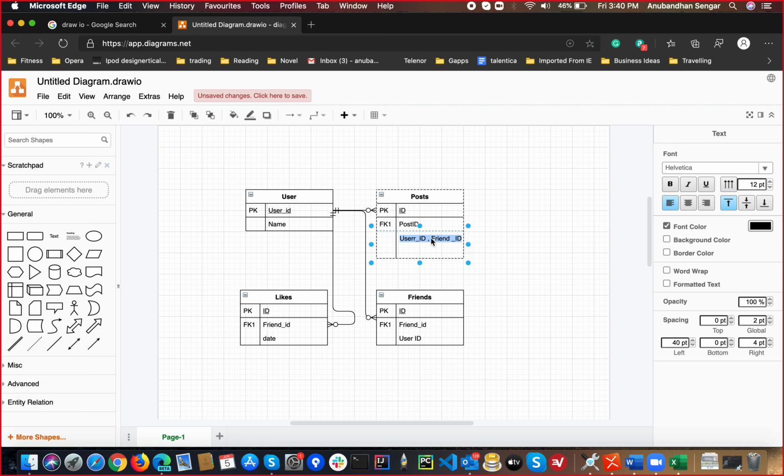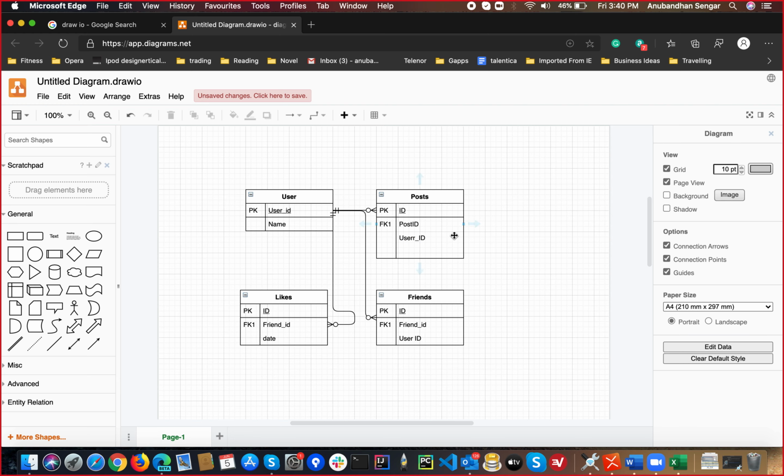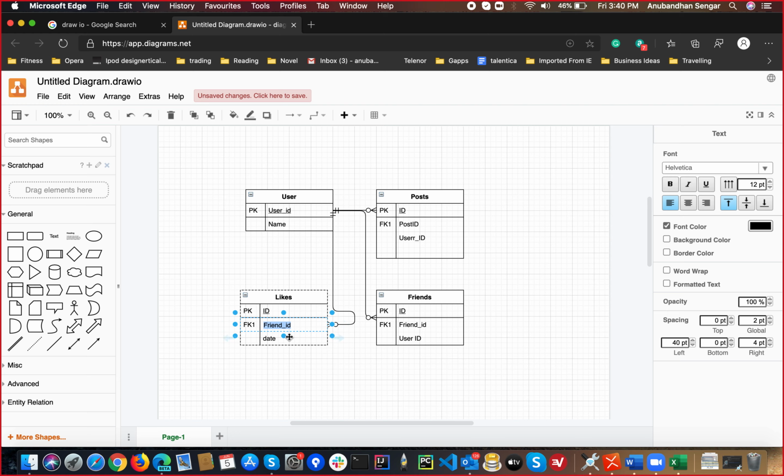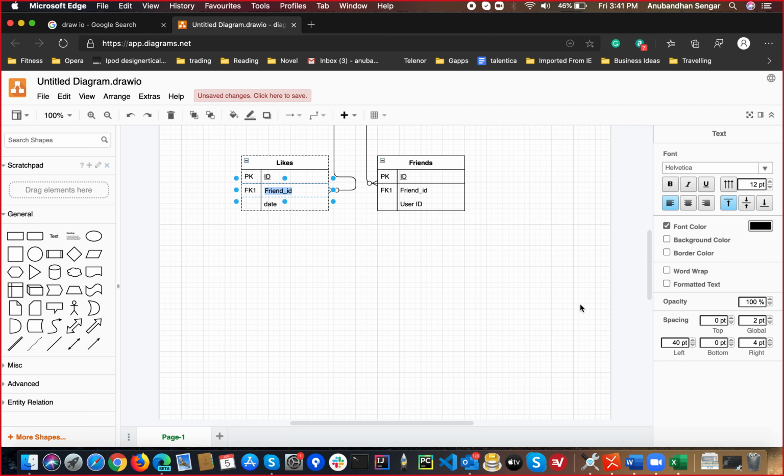It is a post, so let's ignore the friend ID. There was a post made by a particular user, then someone liked it, so there could be a friend ID, a post ID, and a lot of dates. Now if you want to fetch this data, you have to make a complex join statement, right? So how can you do it very quickly in a graph database?